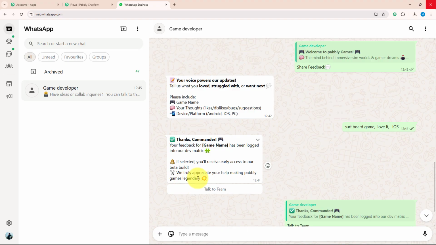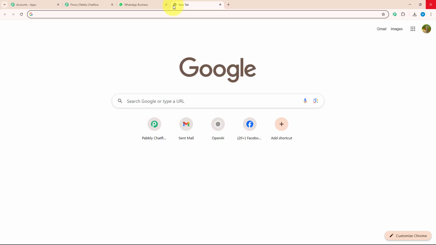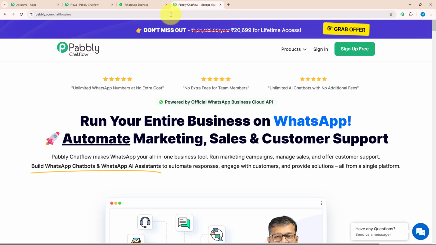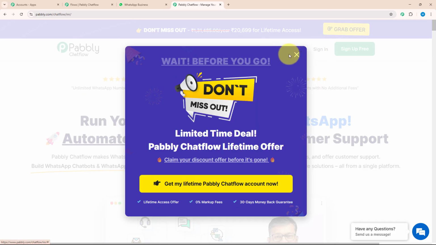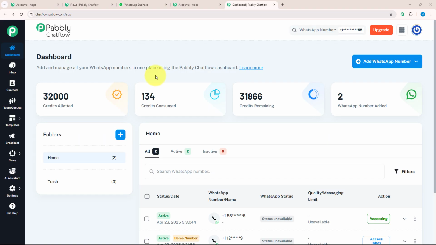If you want to know how to build this chatbot for your own business, then let me guide you further. For that, you need to open a new tab and type pabbly.com/chatflow. As soon as you have searched this, you will land on the pabbly.com page. Over here, you can see there are 2 options, sign up for free and sign in. If you are a new user, you can click on sign up for free, but as I am an existing user, I will click on sign in. You will be redirected to the dashboard.